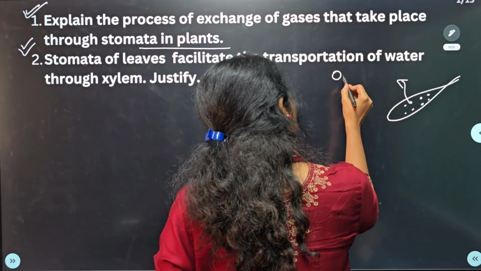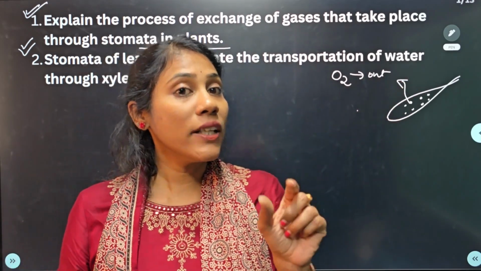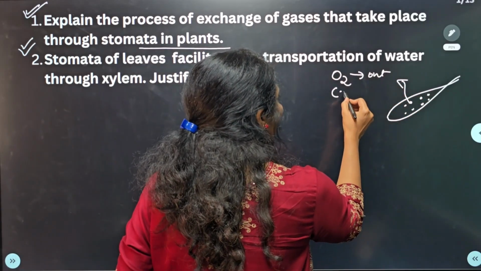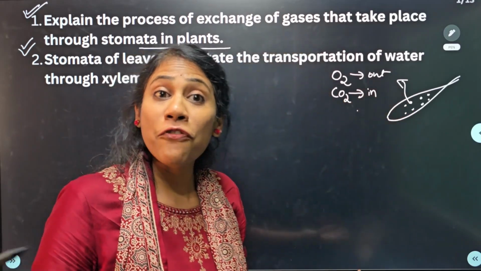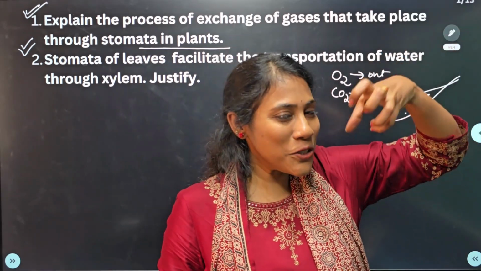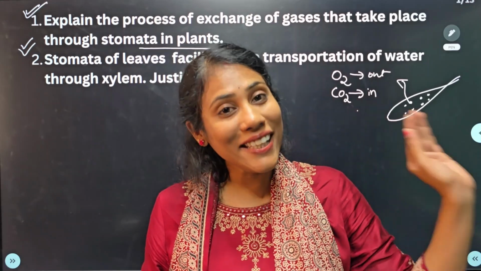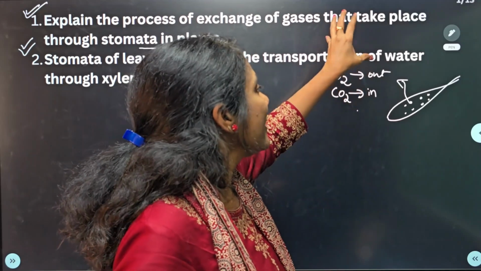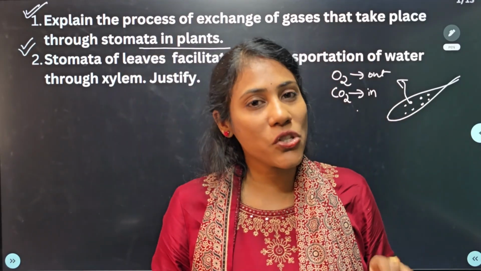Oxygen goes out, because after photosynthesis, oxygen is the byproduct, and carbon dioxide comes in through stomata only. For photosynthesis, we need carbon dioxide, so it should come inside the leaf. After photosynthesis, oxygen should leave the body of a plant. This is what we mean by exchange of gases, and it always happens through these small pores called stomata.